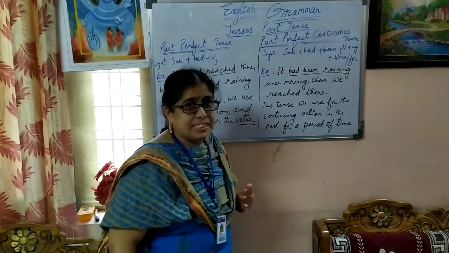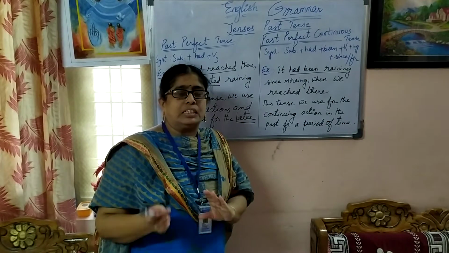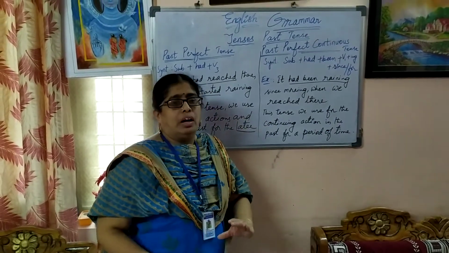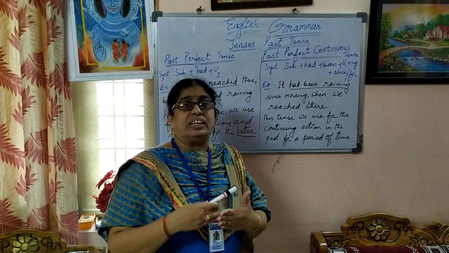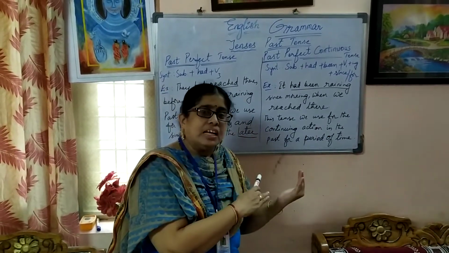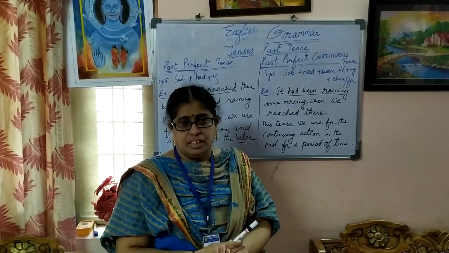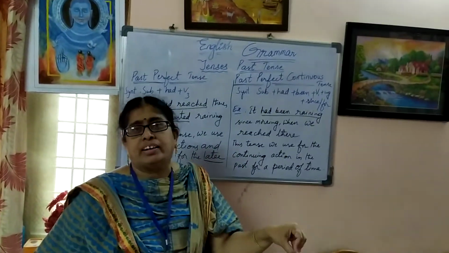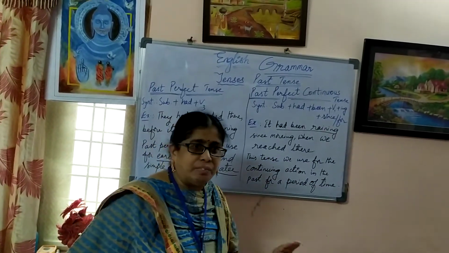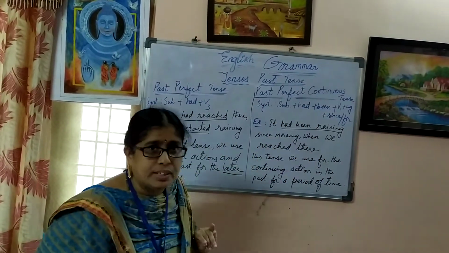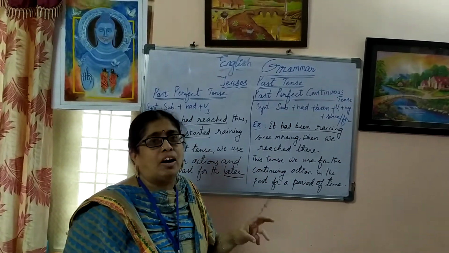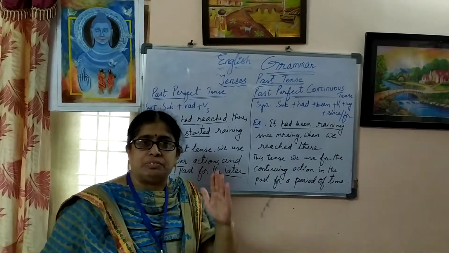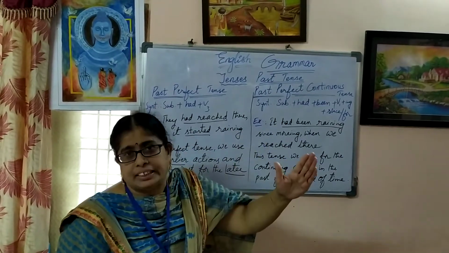We use this tense where the action was going on in the past for a period of time. Just try to recognize the difference between past continuous and past perfect continuous tense. In past continuous, we use the tense for the action which was going on at that time in the past. But whereas in past perfect continuous tense, we use some action which was going on for a period of time, not for a particular time. That is the main difference between past continuous and past perfect continuous tense.